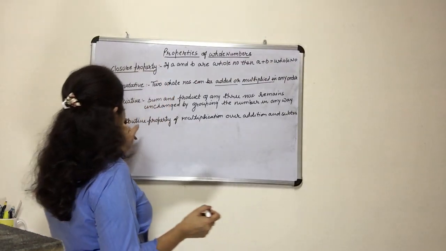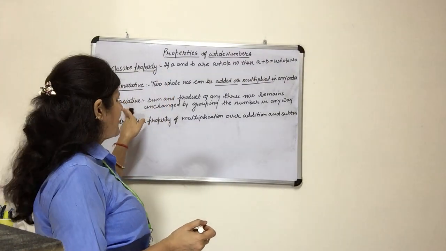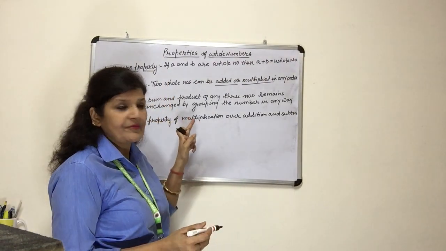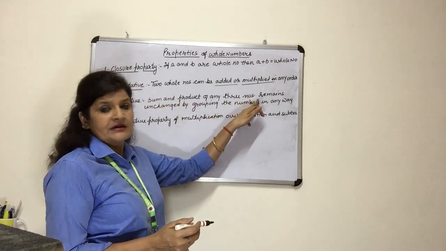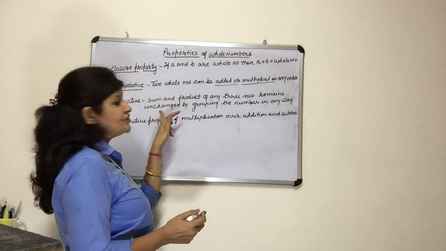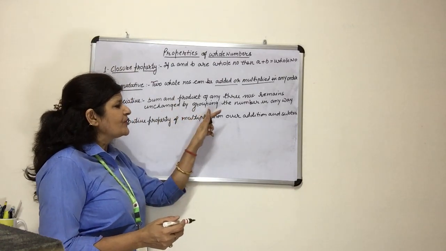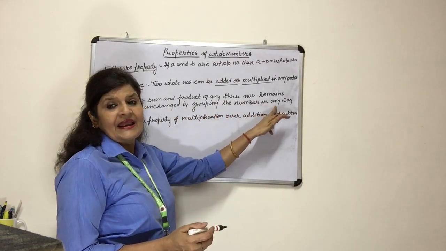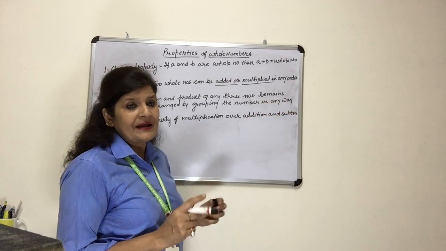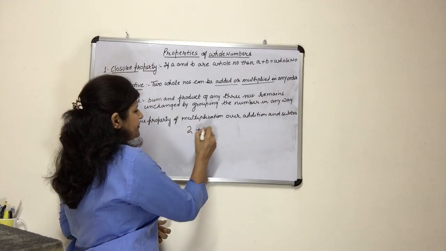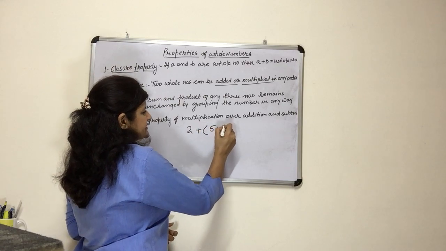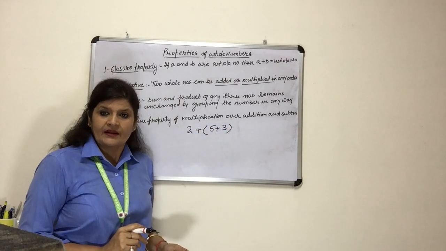Now coming to the third property, that is associative property. What is associative property? The sum and product of any three numbers remain unchanged by grouping the numbers in any way. What does this mean? Suppose I am doing 2 plus 5 plus 3, right?